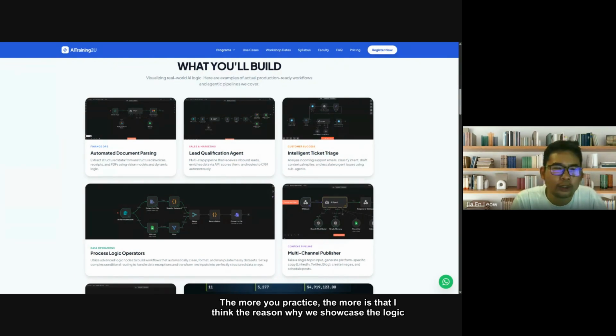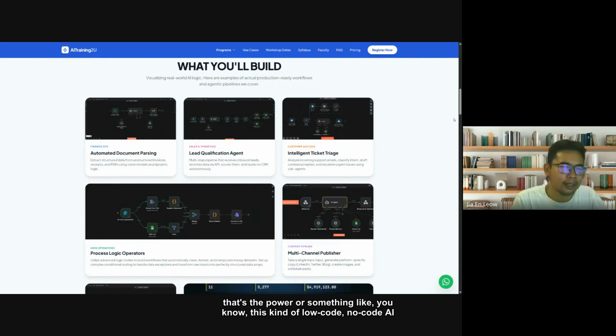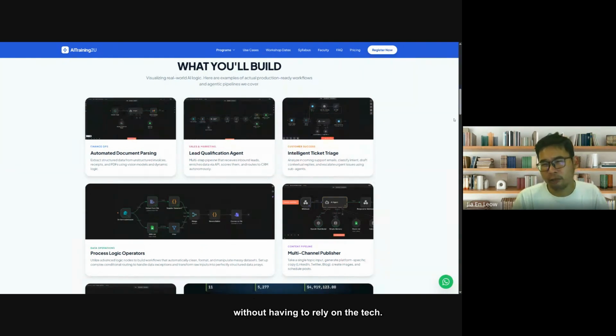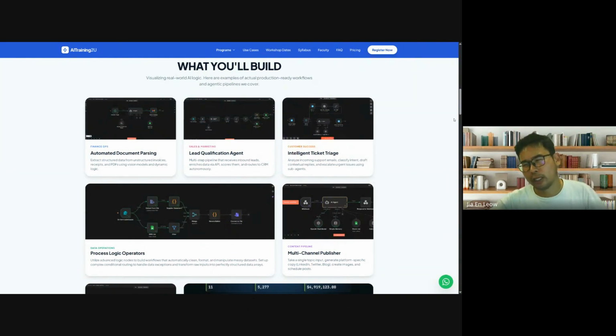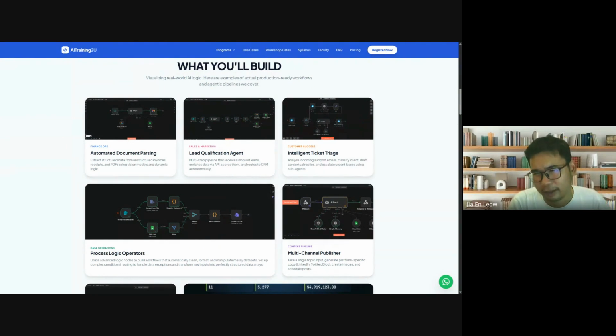I think the reason why we showcase the logic over here is you can see it's actually not that complicated. 5-6 steps, 4 to 5 steps, 2 to 3 steps. Essentially, as long as you know how to connect things together and you know how to calibrate, that's the power of this kind of low-code, no-code AI agents, because it devolves to you the possibility to build your own OCR workflow without having to rely on the tech team. As long as you operate within the tech team's sandbox and the governance structure. That's the key part.